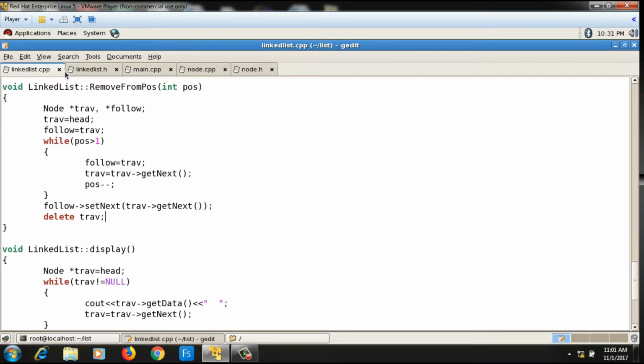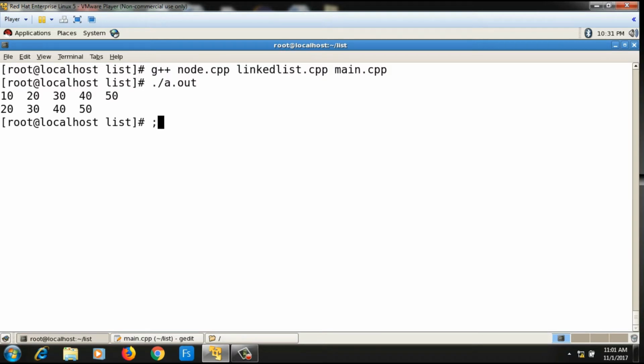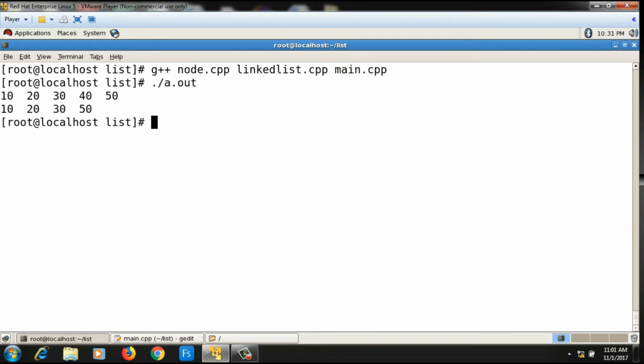So now let's check in the main function. Suppose the linked list is 10 20 30 40 50 and I remove from POS. I want to remove the node which is, say, the 4th position node. That means I want to delete the value 40. So I will compile this and I will run this. So the value 40 is removed.